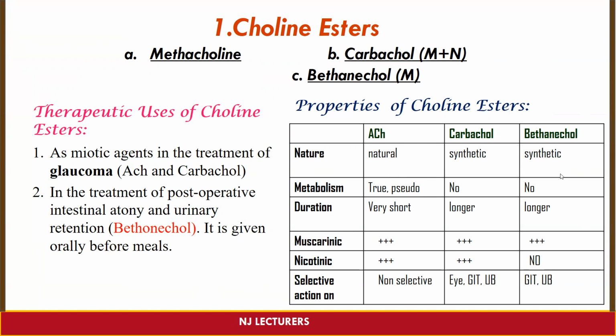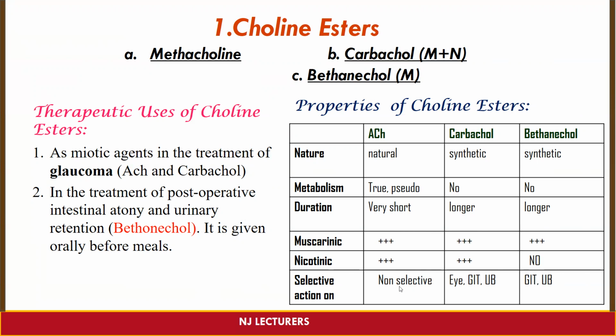Whereas carbachol and bethanechol have no metabolism. Duration: acetylcholine duration is very short, whereas carbachol and bethanechol duration is much longer. Muscarinic action: all three of them show muscarinic action. Nicotinic action is shown by acetylcholine and carbachol, and it is not at all shown by bethanechol.